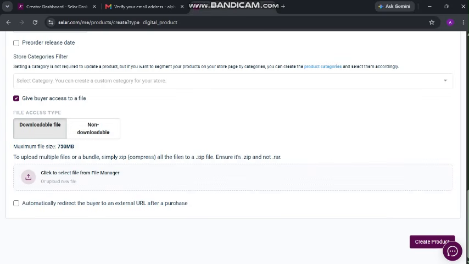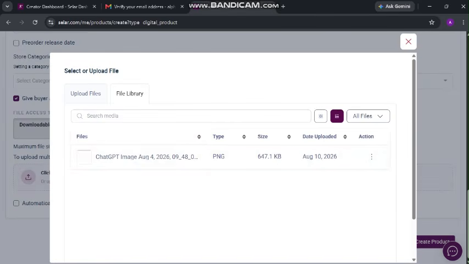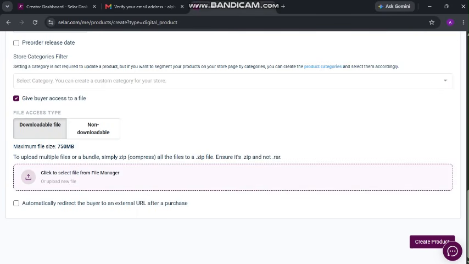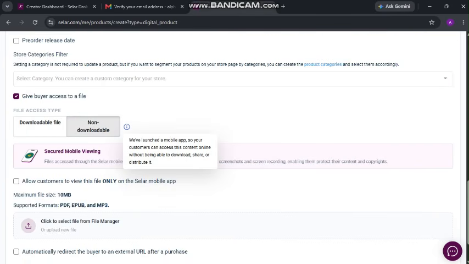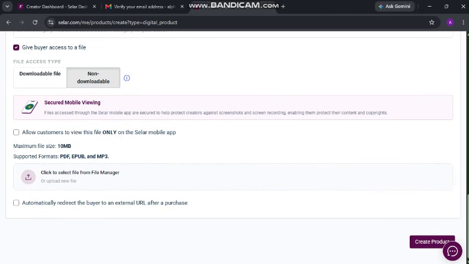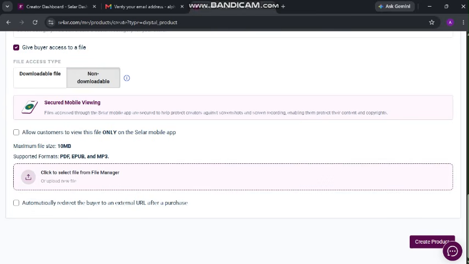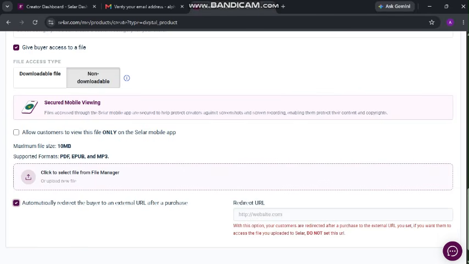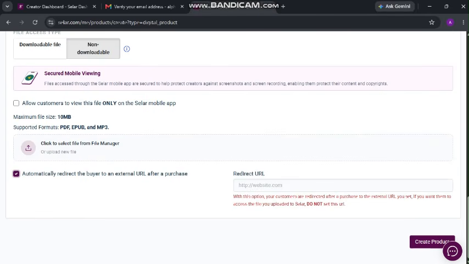It should be non-downloadable, but for the sake of the class we are going to go and upload whatever file is needed. If you are selling a book you attach it here, but non-downloadable, what does that mean? Non-downloadable allows customers to view this file only on the seller mobile app. I say no, don't click this one. Then the maximum file size, supported formats, and then the option to automatically redirect the buyer to an external URL after purchase.